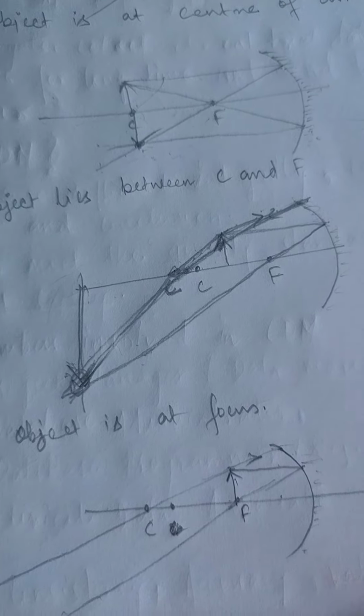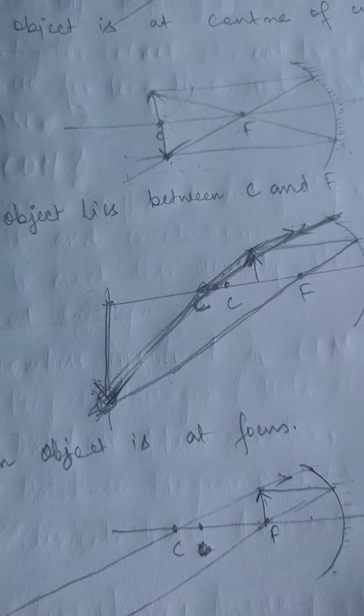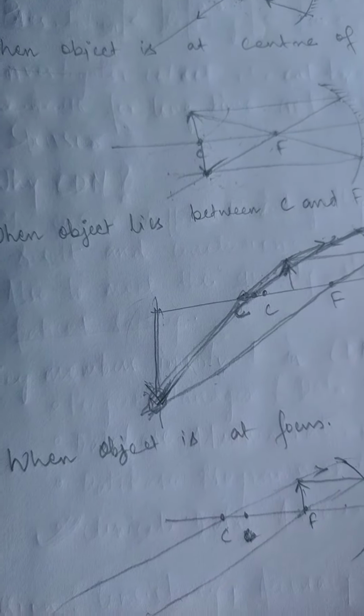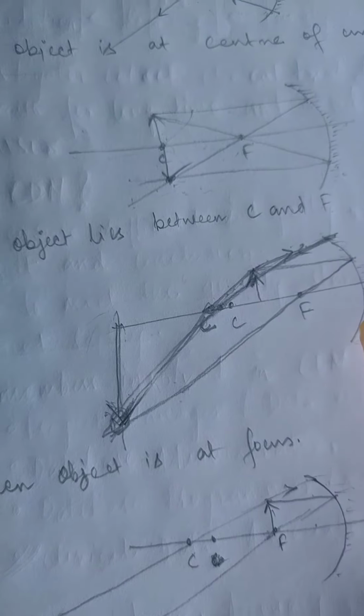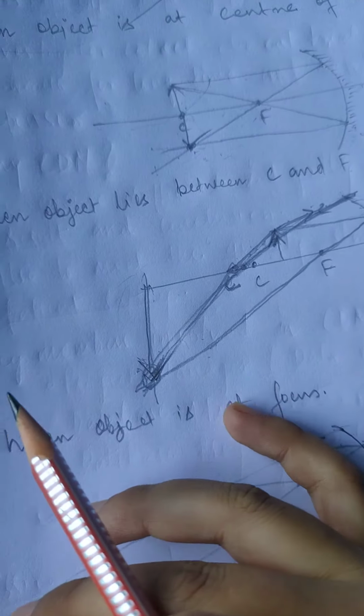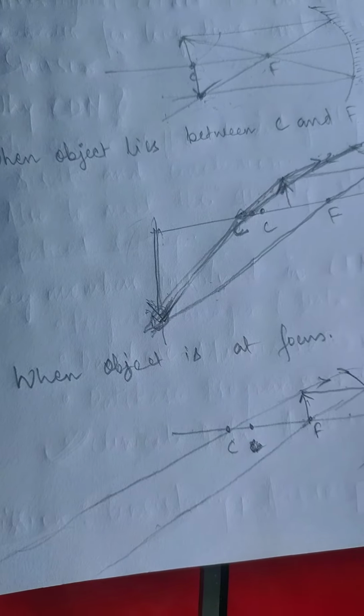The nature of the image will be real, inverted, and highly magnified. Because we don't know where the rays will go and meet, it will obviously be magnified like this.